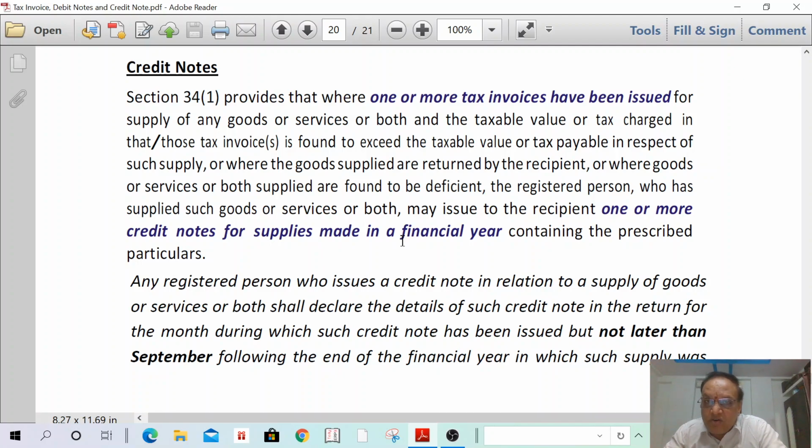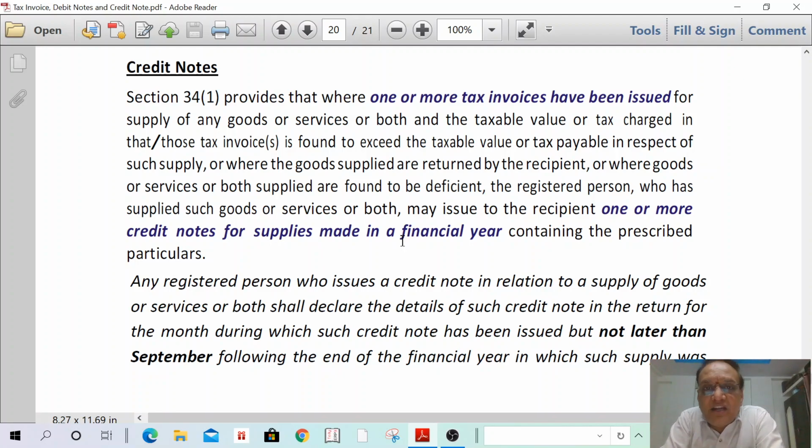Actually, September is the maximum time for mentioning such credit note, or the due date of filing of the annual return. The date of filing of the return for the month of September or the date of filing of the annual return, whichever is earlier. Credit note shall be issued if the value exceeds. Then in the second case, the credit note shall be mentioned for a maximum period up to September month or the date of filing of annual return, whichever is earlier.